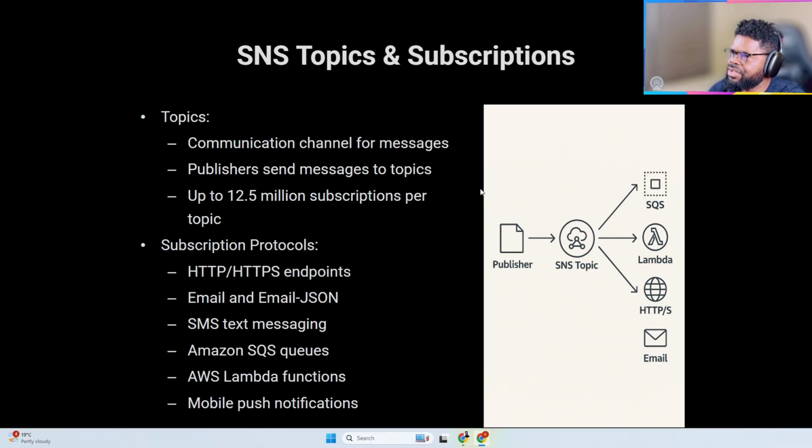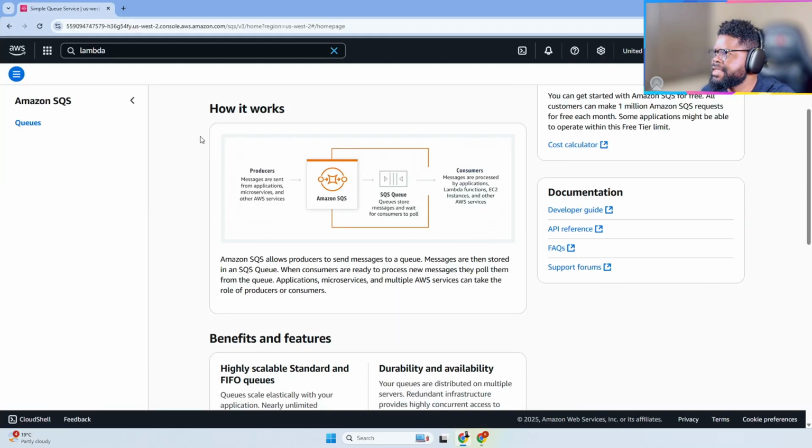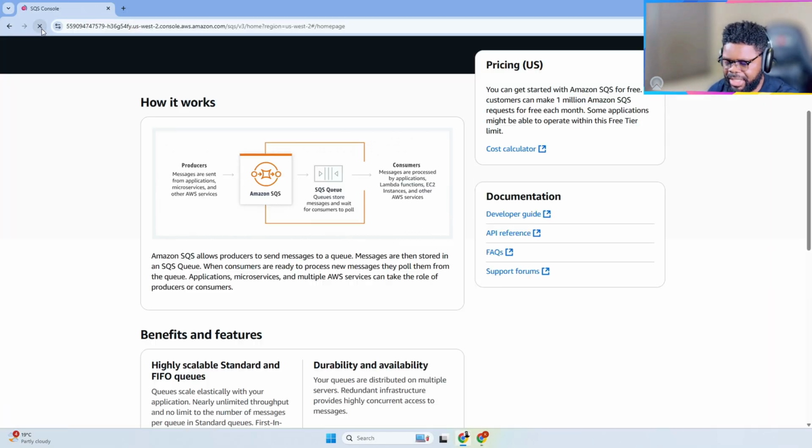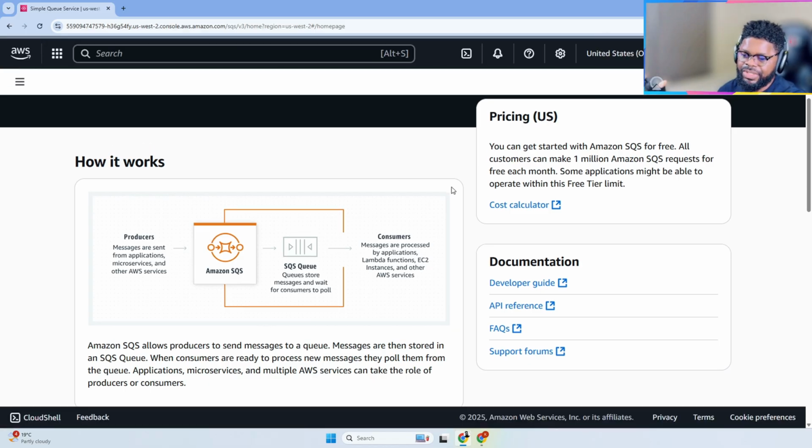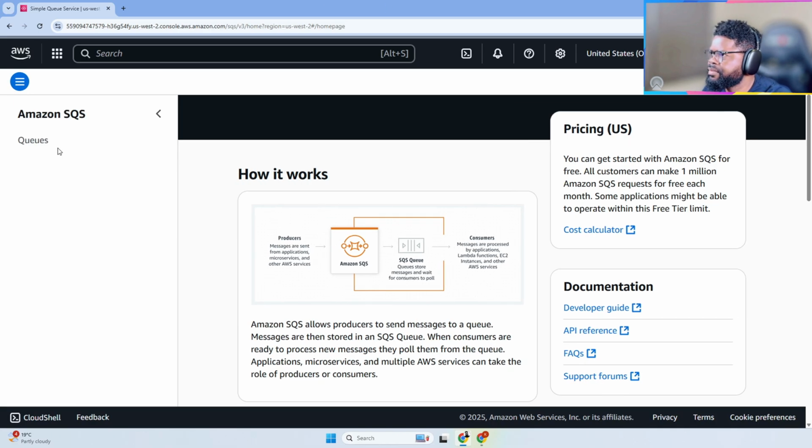Okay, that brings us to, before we talk about SNS, I'm here in queue, and we're not just going to create a queue at the end of this class. We're actually going to see all the things that we mentioned today put into one pattern. That is related to some of the patterns we've used in the past, but we'll introduce them one after the other and then see how we can bring all of them together. I'm going to create a queue and not destroy it because we're going to use it later to bring the entire pattern together. We'll start by introducing each component, and then combine all of them together after the class, or at some point.